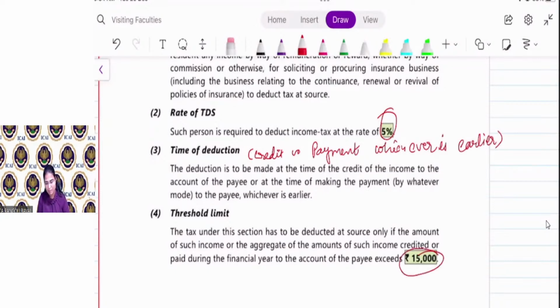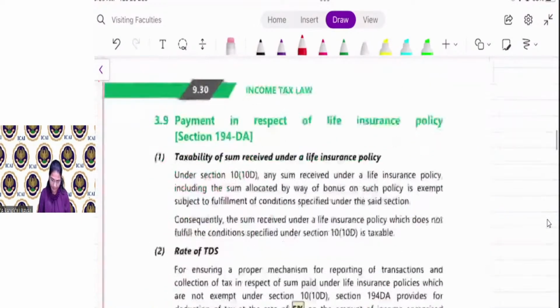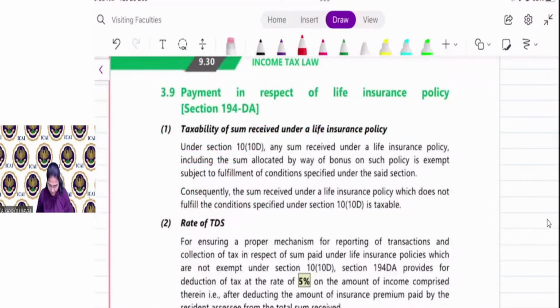If commission paid during the financial year is less than 15,000 or up to 15,000, then no TDS is required to be deducted. But when the commission is more than 15,000, then the TDS is required to be deducted. Clear? It is very important.